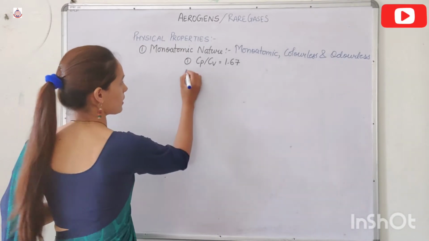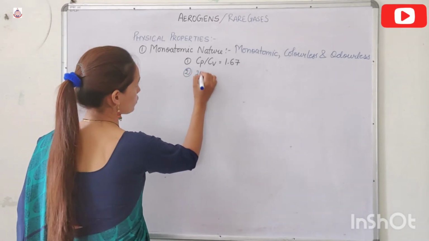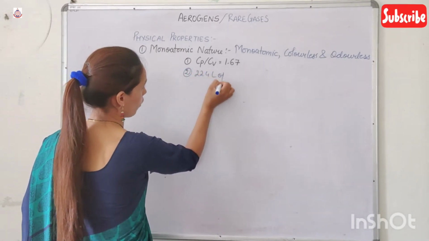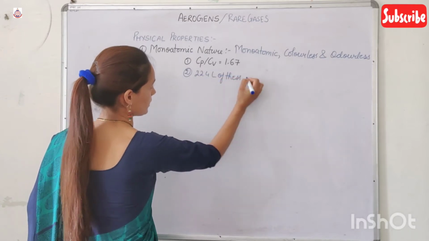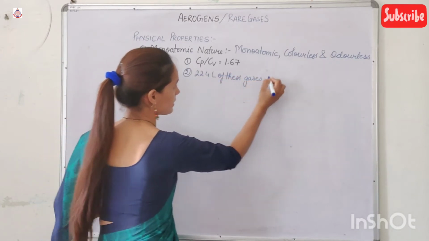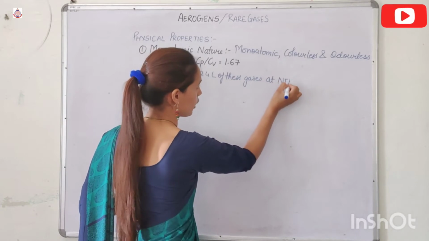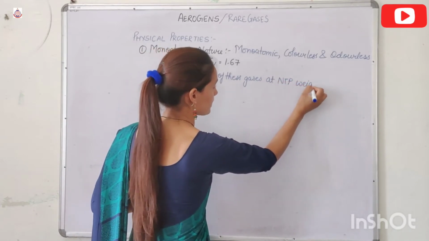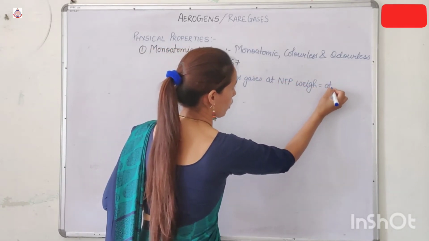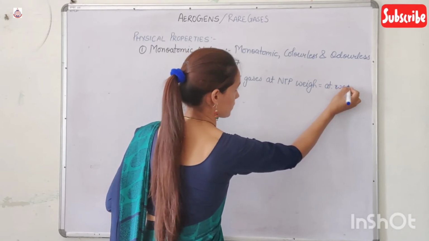And second, 22.4 liter of these gases at NTP weigh exactly equal to the atomic weight of each gas.